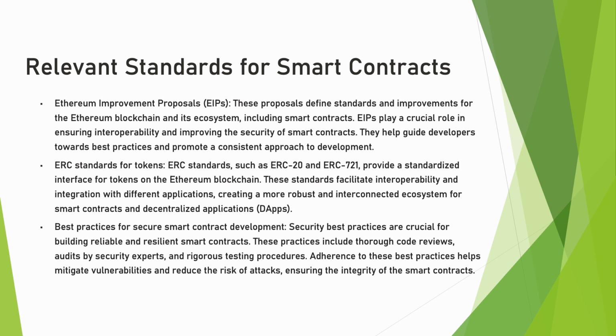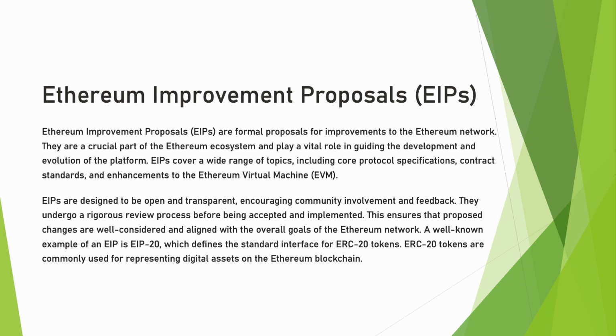EIPs. These define standards and improvements for the Ethereum blockchain, guiding developers towards best practices. ERC standards for tokens like ERC20 and ERC721 provide standardized interfaces for tokens on the Ethereum blockchain, ensuring interoperability and integration with various applications. Best practices for secure smart contract development. These include thorough code reviews, security audits, and rigorous testing to mitigate vulnerabilities and reduce the risk of attacks.